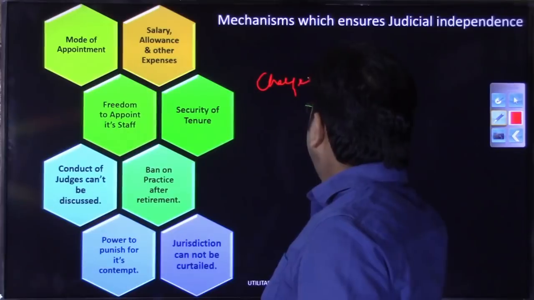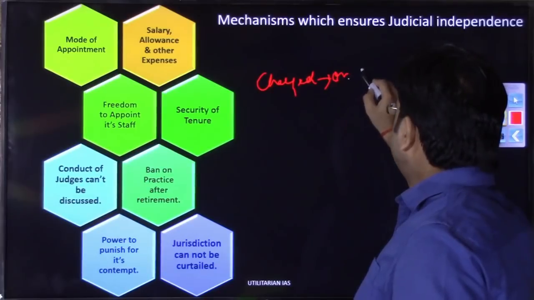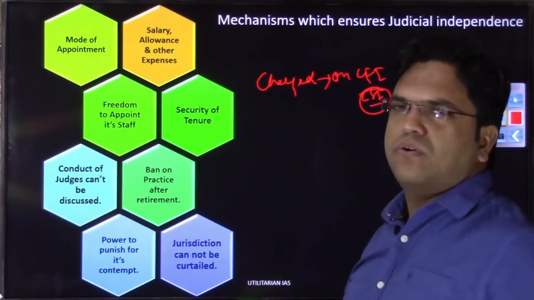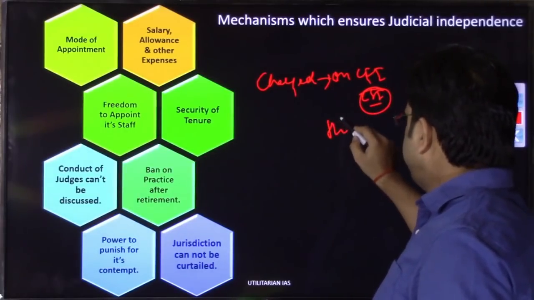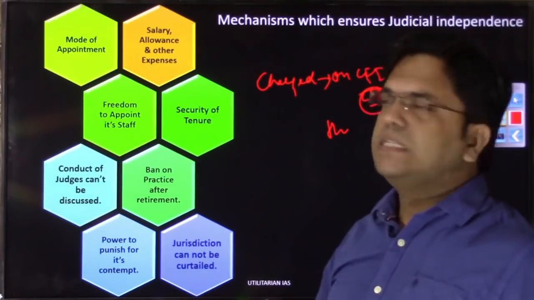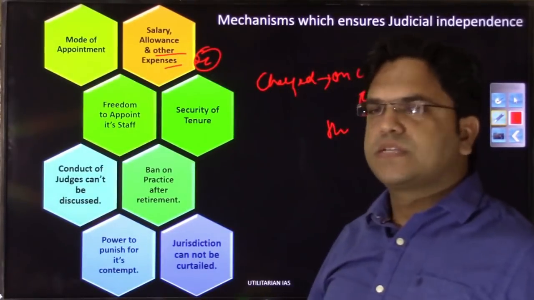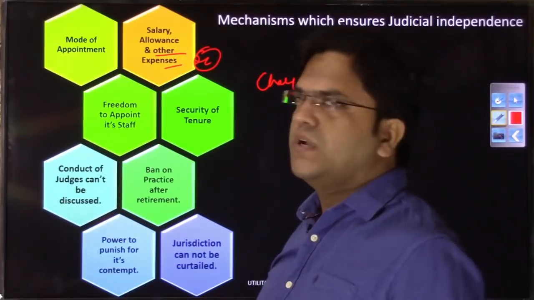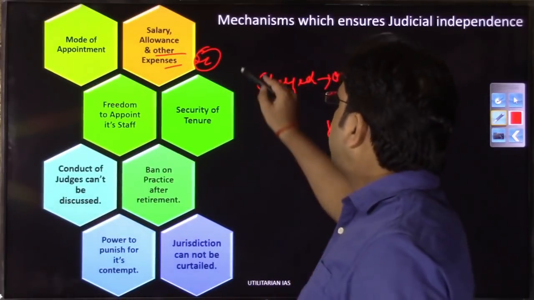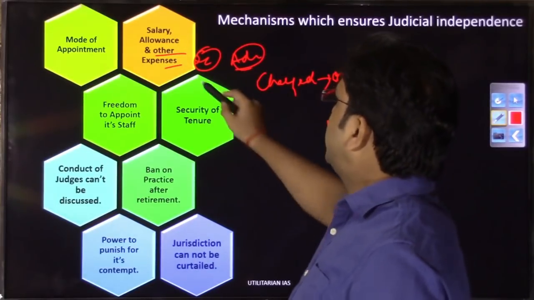By now you would have become familiar with this word charge. If something is charged on the consolidated fund of India or the consolidated fund of the state, we'll discuss when we talk about High Court judges, their salary is charged on the consolidated fund of the state, while the salary, pension and other allowances and expenses of the Supreme Court are charged on the consolidated fund of India. It is not only the salary and allowances of judges in particular, but other expenses the Supreme Court incurs. You have administrative staff as well, and the whole organizational structure on which expenditure occurs.